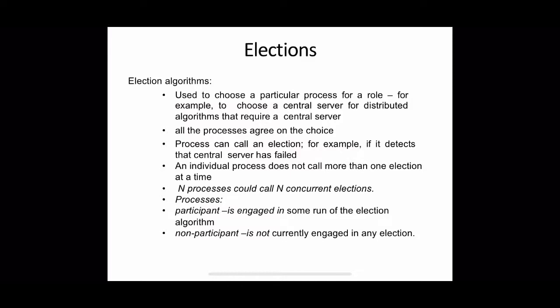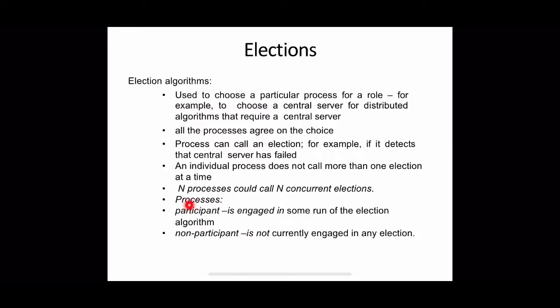And any process can call the election algorithm. Just for example, if a process detects that the central server has failed, it can invoke an election algorithm. An individual process does not call more than one election at a time. At any time, only one invocation can be done by any process. Anyway, n different processes can have n concurrent election runs. All of them can invoke their own election algorithms.